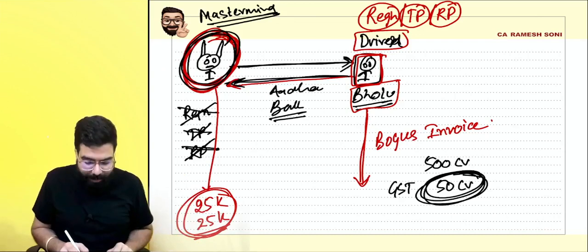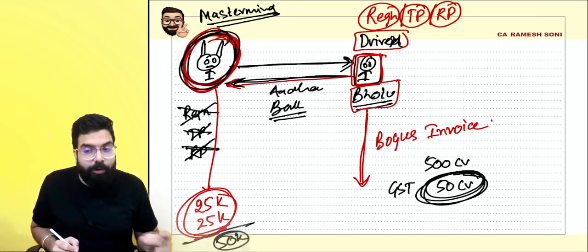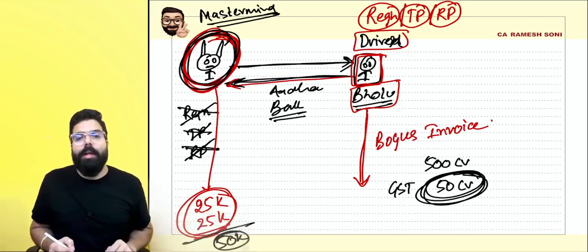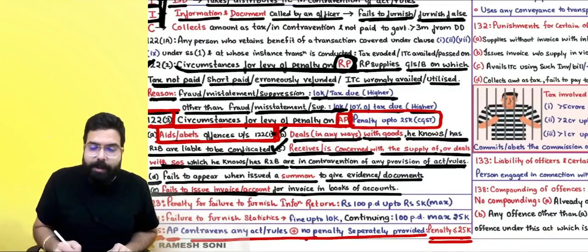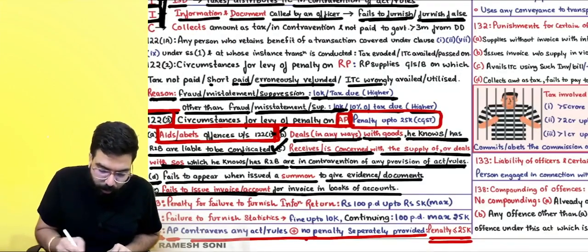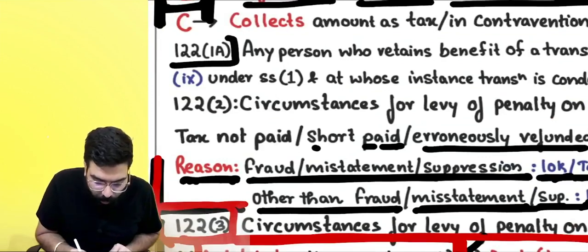That's the maximum penalty. 50,000 penalty could be imposed on him. Now, to catch this mastermind, the law went ahead and imposed one more penalty, which is section number 122(1A).